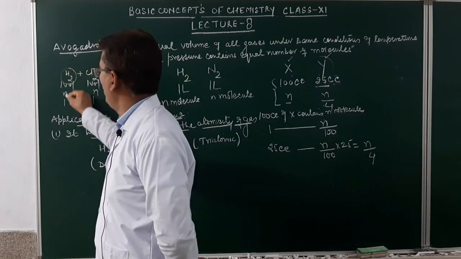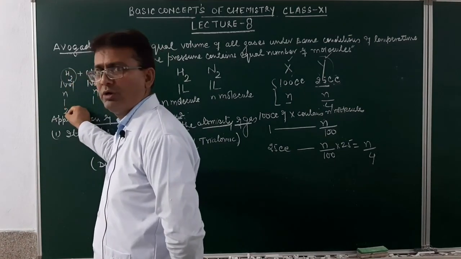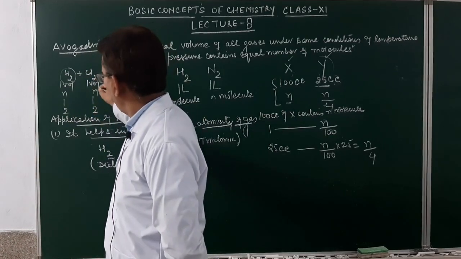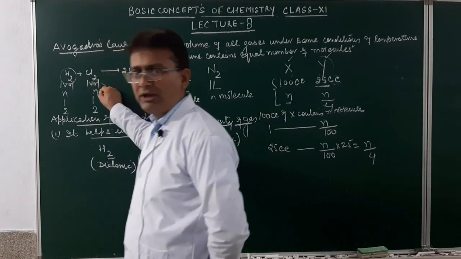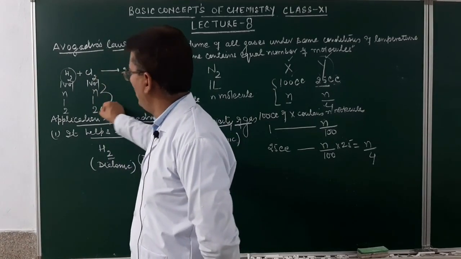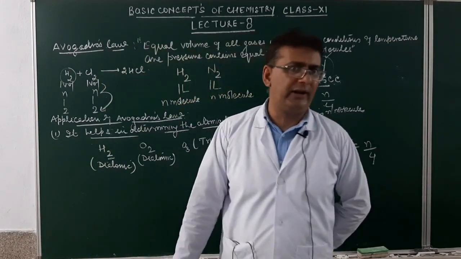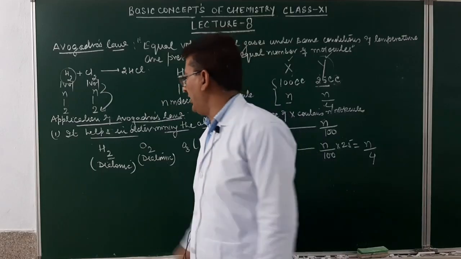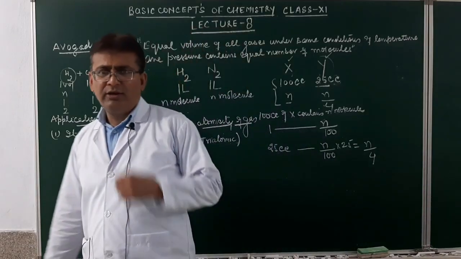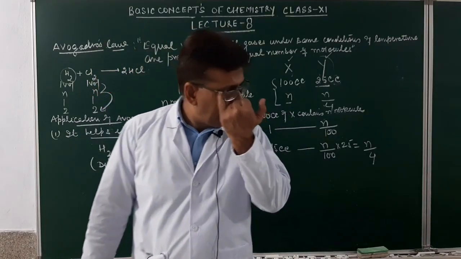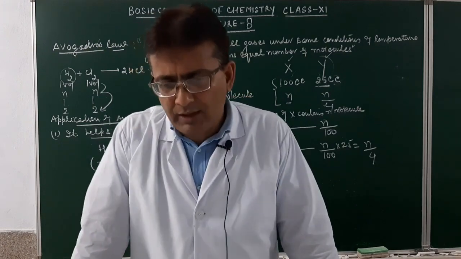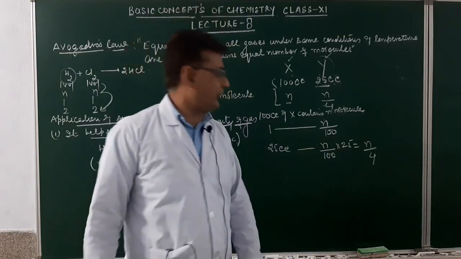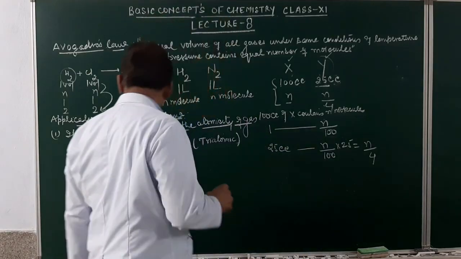1 molecule of hydrogen contains how many atoms? 2. One molecule of chlorine contains how many atoms over here? 2. So from volume, we calculated molecules. From molecules, we come to know about the atoms. So indirectly, we calculate the number of atoms present in the hydrogen and the chlorine. And as I told you, hydrogen is a diatomic gas. So it helps in calculating the atomicity of a gas. Am I clear?